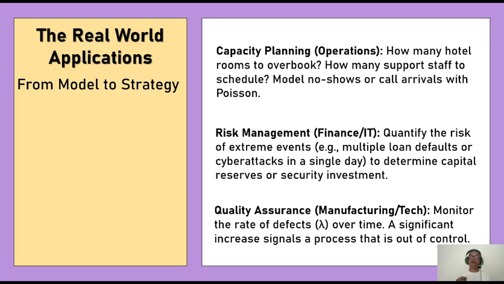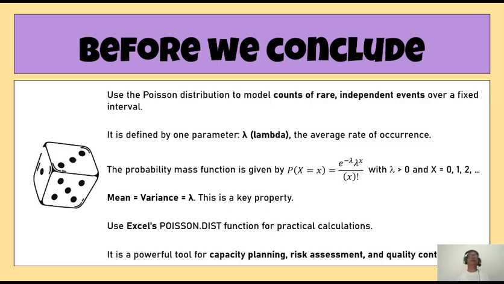That means in some quality maintenance exercise, it may be such that the number of defects is very rare. Now, if the rate goes up or the probability of getting a defect increases, that is a signal that the process is going out of your control, because in a normal situation, you will not get so many defect alarms. Okay. Now, before we conclude, let us make a summary of the things.